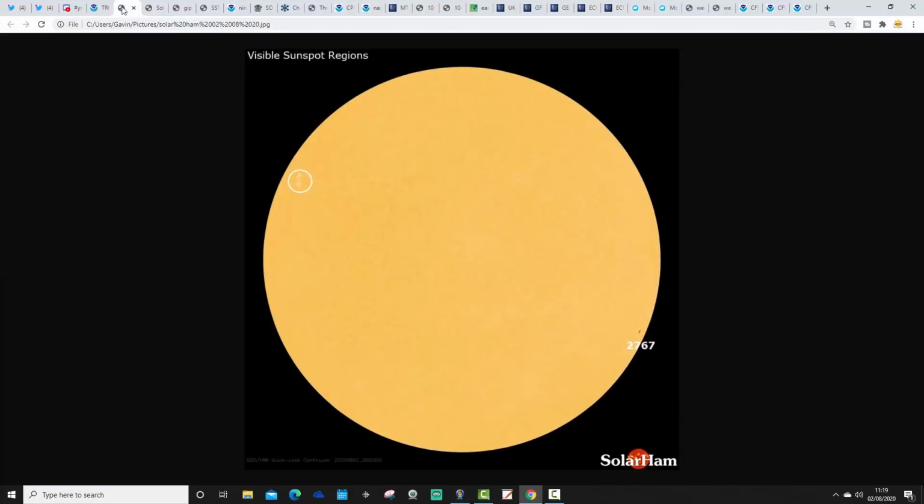Right, so solar activity, I should say, next. That's tropical storm activity done. Solar activity next. This is the solar disk as it looks on our side today from solarham.net. We have got a couple of areas of sunspots, a couple of sunspot areas. The sun is going through a slightly more active phase at the moment as we begin to move in towards solar cycle number 25. However, solar activity is at very low levels and is expected to remain at very low levels for the next 3 days.